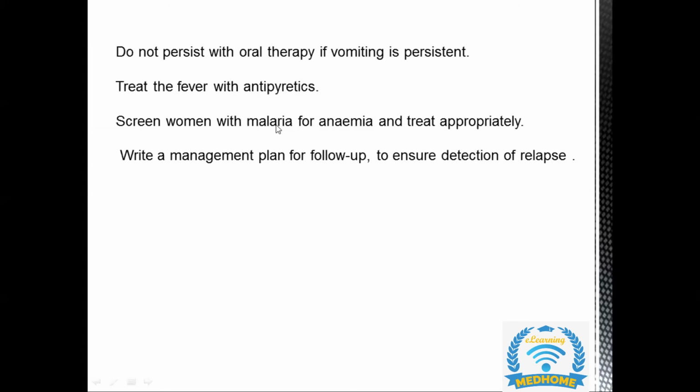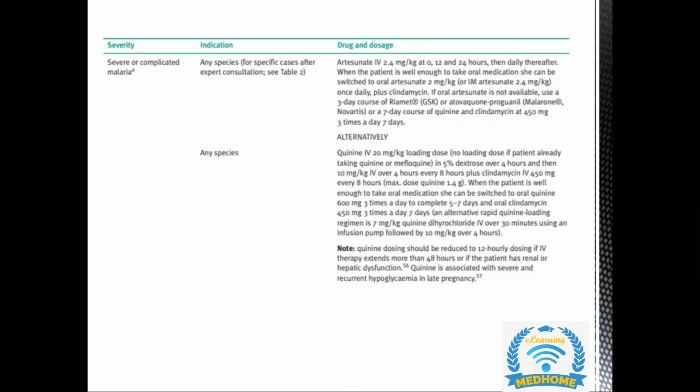Also, if a woman is having malaria, because the RBCs are affected, she can develop anemia. So for that, we need to do her full blood count to find out how much the anemia is, and then we need to treat it appropriately. Once we are treating her, everything should be mentioned in her notes or file: the follow-up period, the type of malaria, and the species of the malaria should all be documented. If we delay the treatment, sometimes it can also result in mortality for the mother. So emergency treatment is very important.